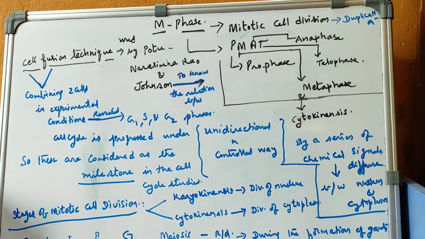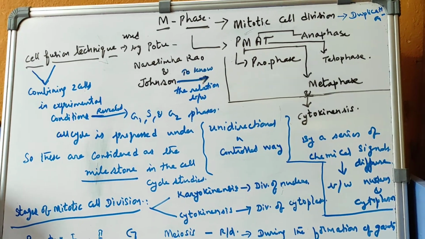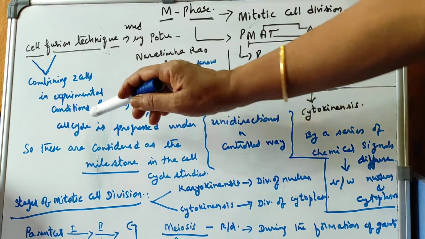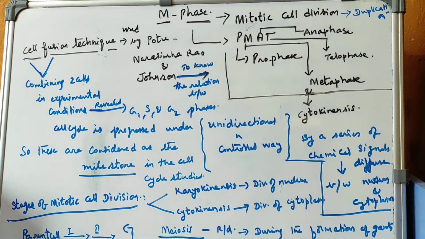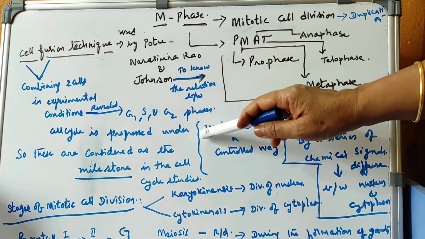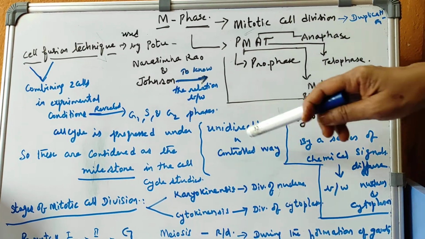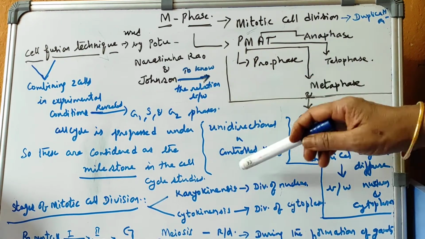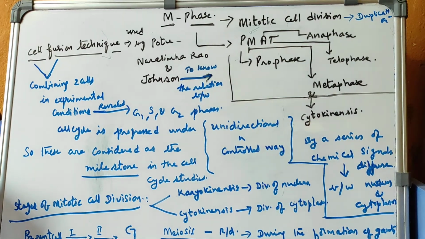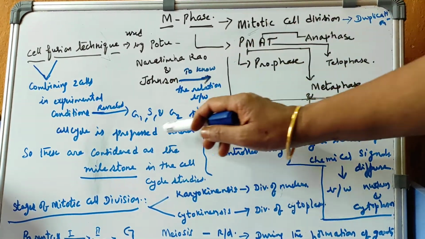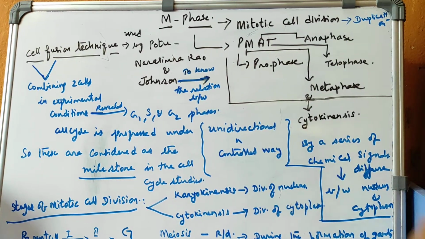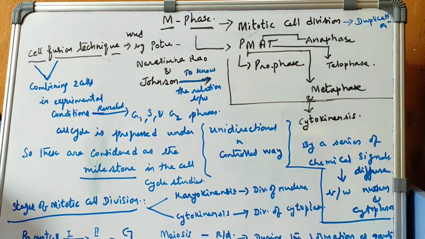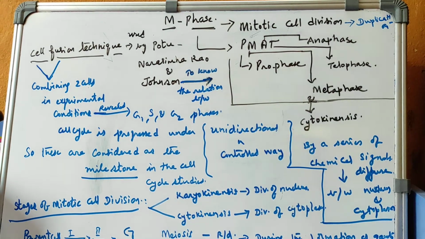Because chromosomes cannot be seen by the microscope. So these subphases they revealed for the first time, and how did they reveal? That is under the controlled unidirectional method. So sequential stages they observed very slowly, in a single direction, under the controlled way. Like that they observed these subphases. And like this the cell cycle progresses under these conditions. This has helped very much in knowing further about cell divisions. So this is treated as a milestone in cell cycle studies.